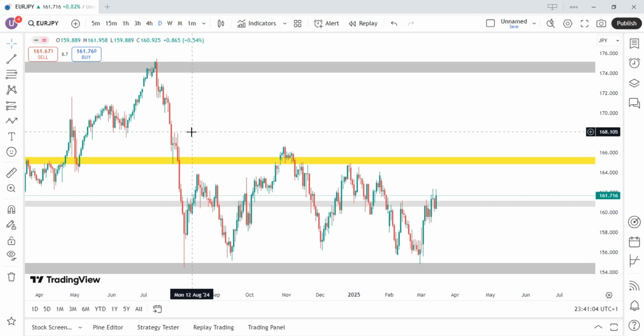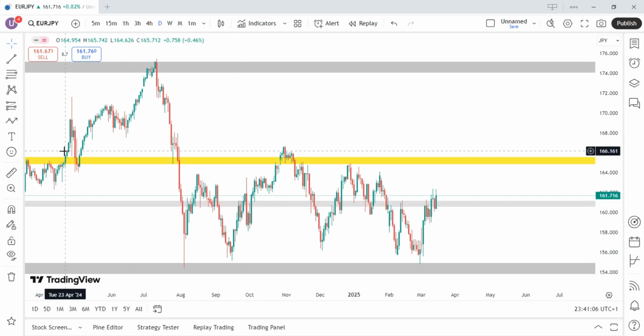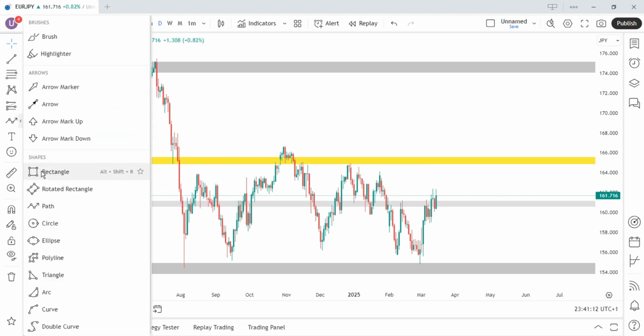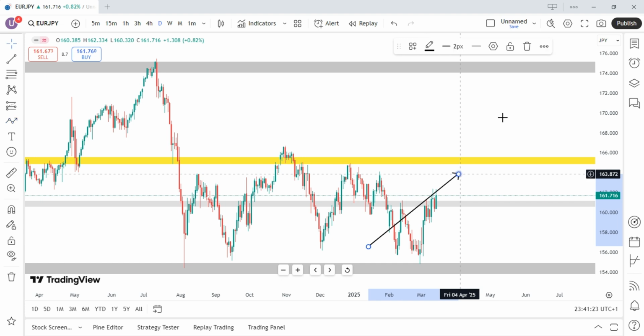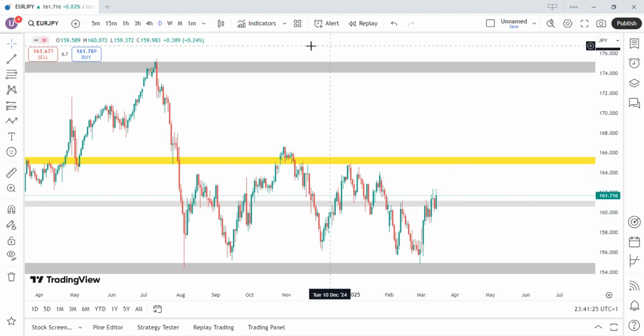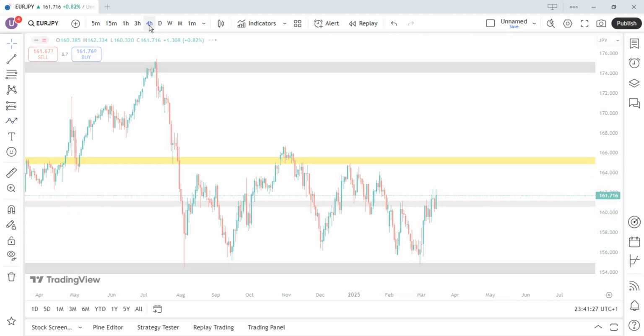On a daily time frame, you can see the last lower high that price is currently trying to take out. This zone is our last lower high, and price has currently taken it out. So we are moving to this zone. So let's go to the 4 hour time frame where we pick up our entries.